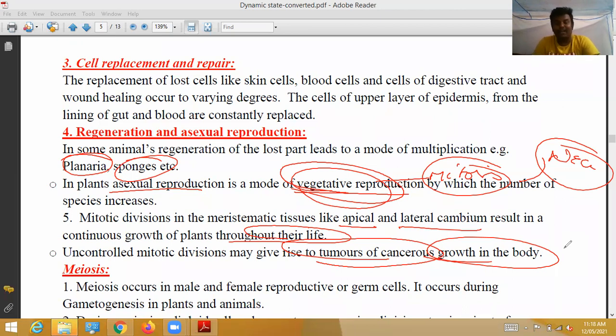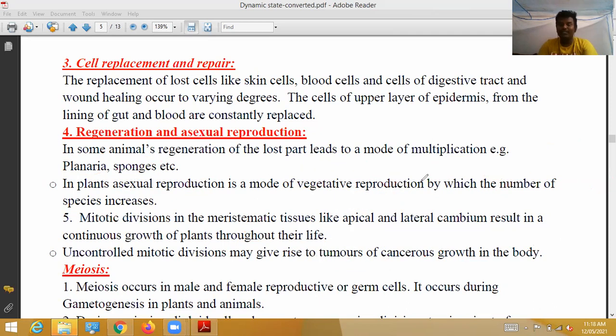But in some of the organs, this controlling mechanism fails. Without controlling and coordination, the cell continuously divides, redivides and produces millions of cells. Many of those cells turn into tumors or cancers. So tumors or cancers grow in the body.